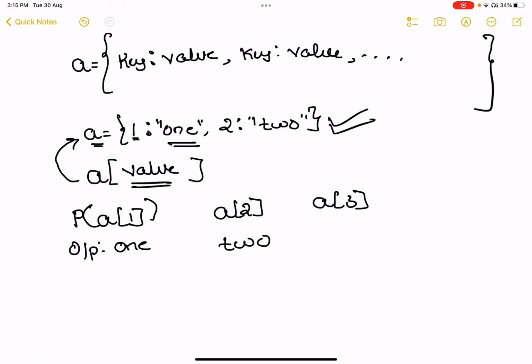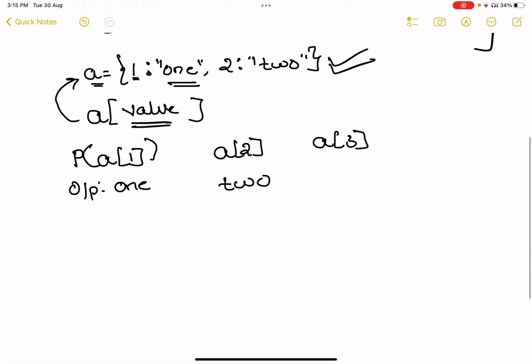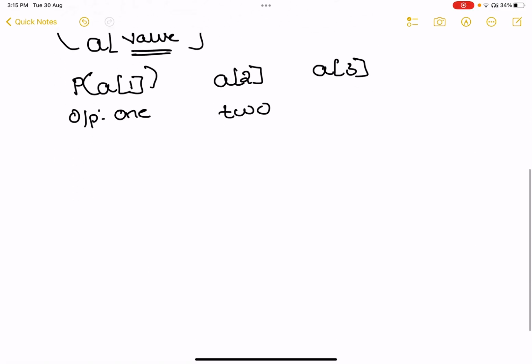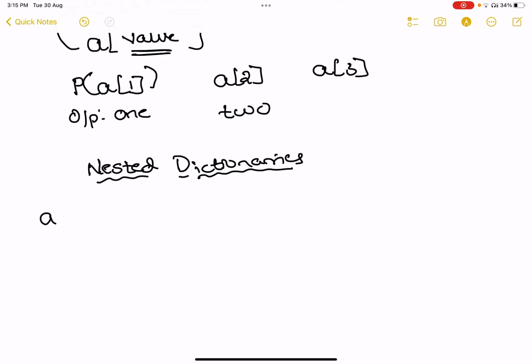Don't worry, you'll get the videos, but for now, there is one small topic called nested dictionaries. The concept is very simple. Within a key, the value of the given key will be another dictionary. That is, it may be 2 colon 3 or 4 colon 5.